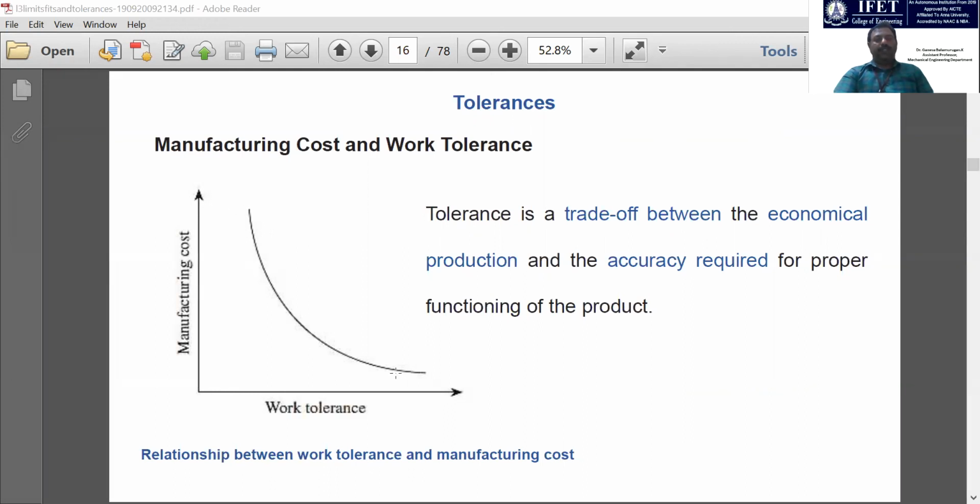Achieving a loose tolerance is no problem. Whatever the machine condition, we can adjust it, and whatever the skill of the labor, we can adjust it, because the tolerance range is very large and very loose. So ultimately the manufacturing cost will be reduced. This is the trade-off between the manufacturing cost and work tolerances.